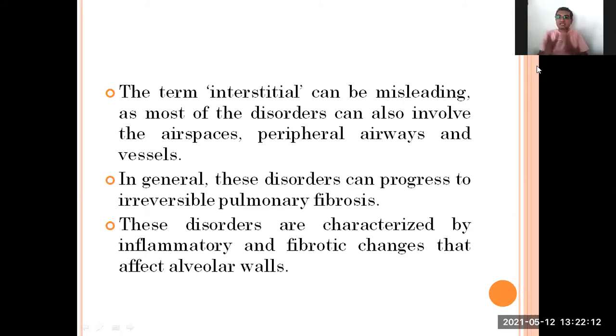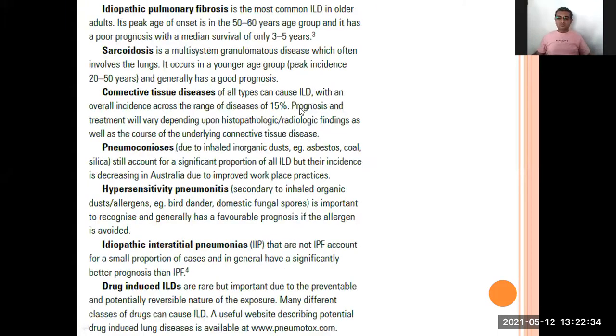Once it is established, we can limit it there, but we cannot reverse it. So many different air spaces will have inflammatory fibrotic changes, including the alveolar wall also. So many different terminologies will be included.